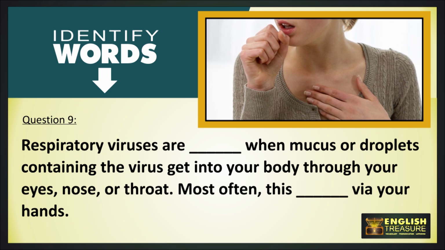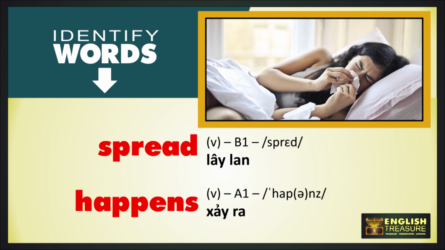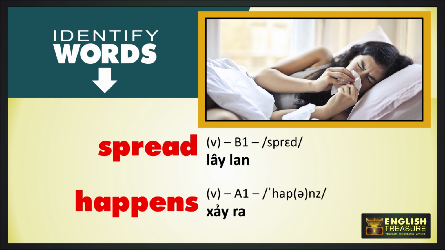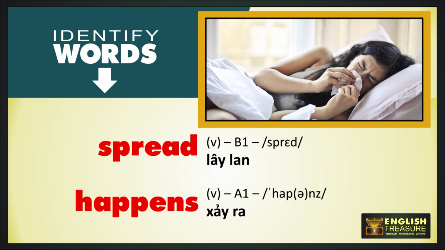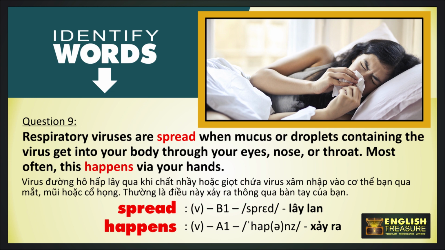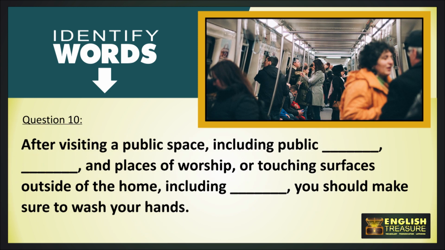The correct words are spread and happens. Respiratory viruses are spread when mucus or droplets containing the virus get into your body through your eyes, nose, or throat. Most often, this happens via your hands.